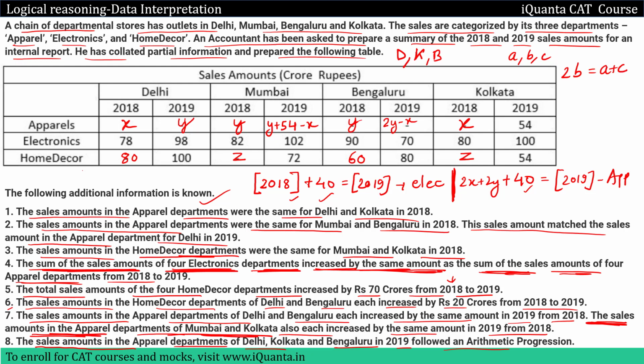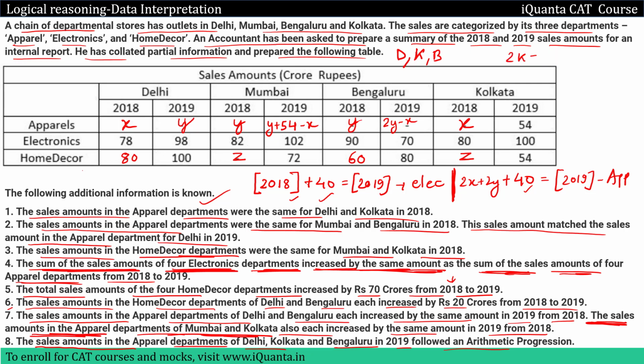How do we do that? Because the difference between two consecutive terms is the same. So the difference between B and A will be B minus A. This should be equal to the difference between B and C, so C minus B. If you solve this, you ultimately get 2B equal to A plus C only. I hope many of you know this.